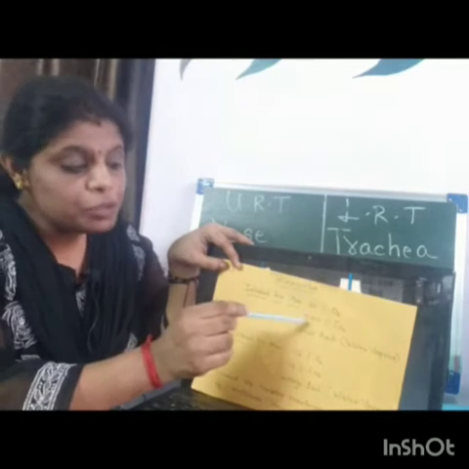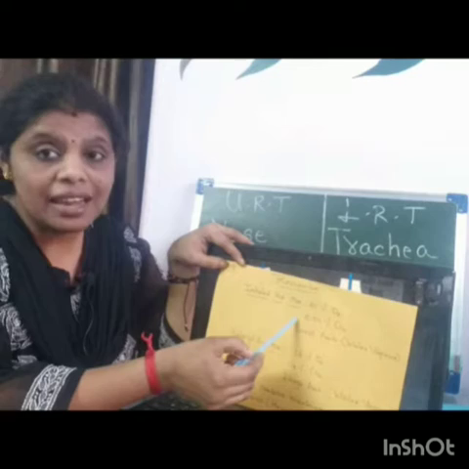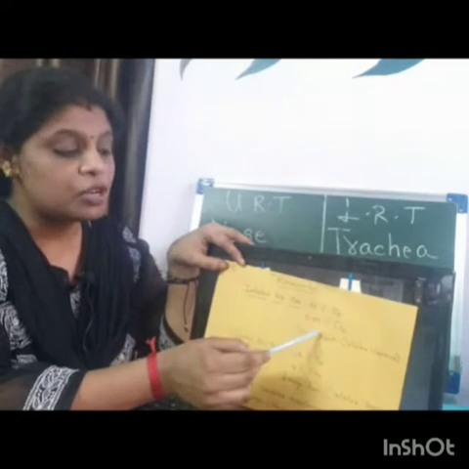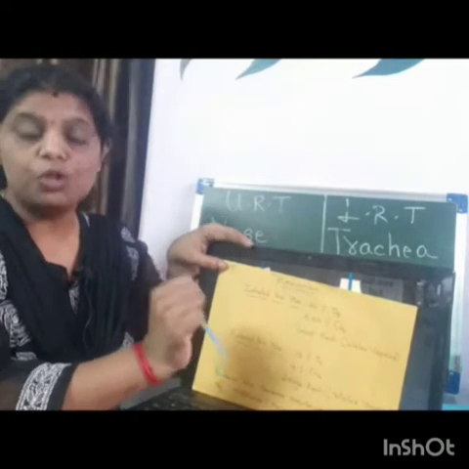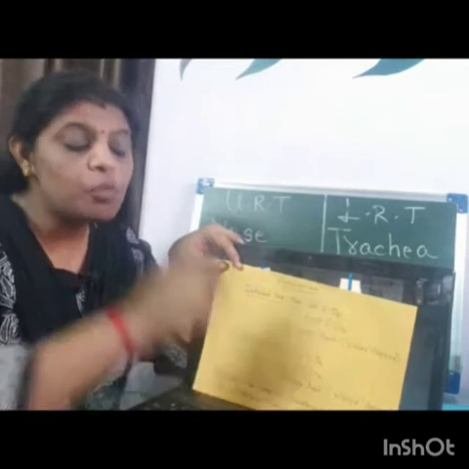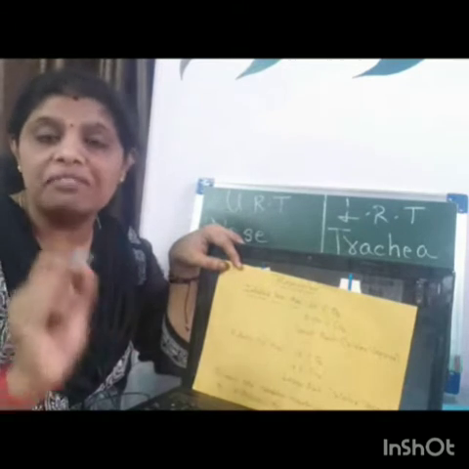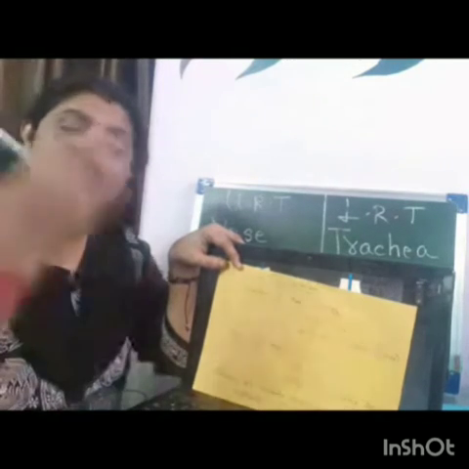How much percentage of carbon dioxide is present in the inhaled air? 0.04%. So 21% of oxygen, 0.04% of carbon dioxide, and a small amount of water vapor is present in the inhaled air.